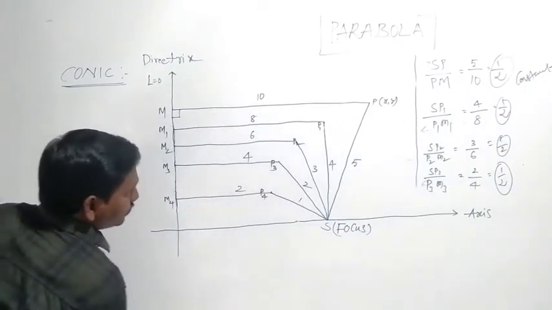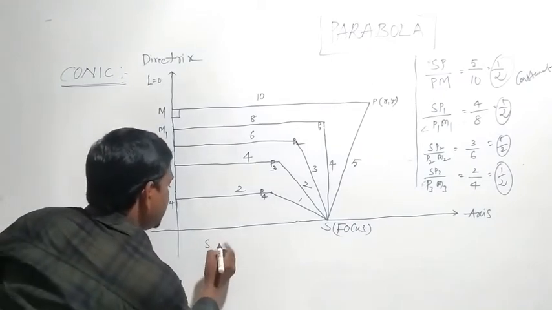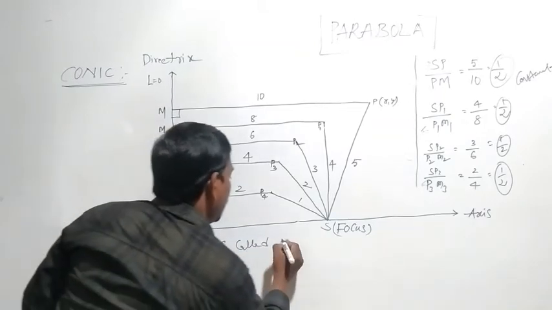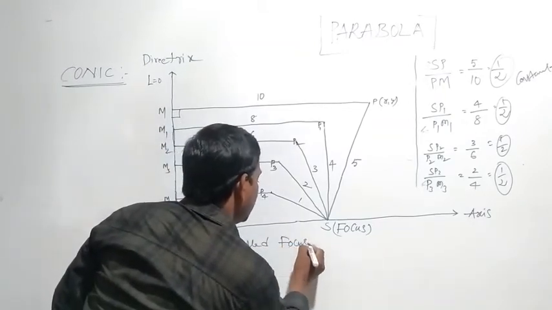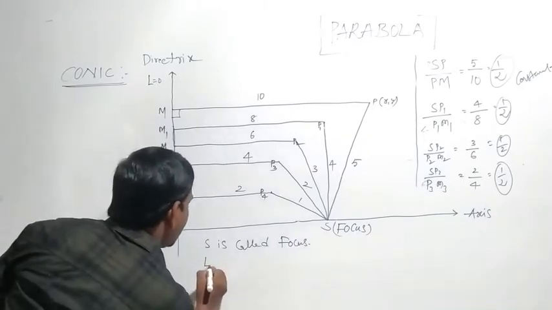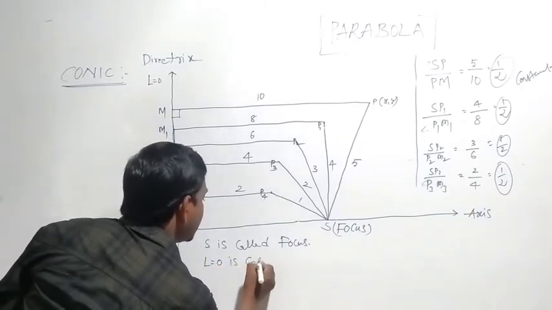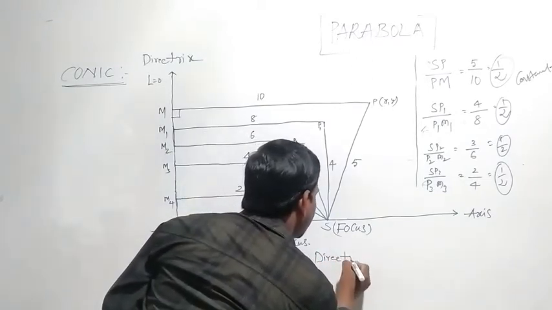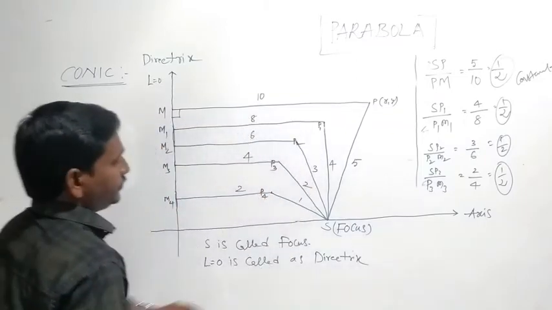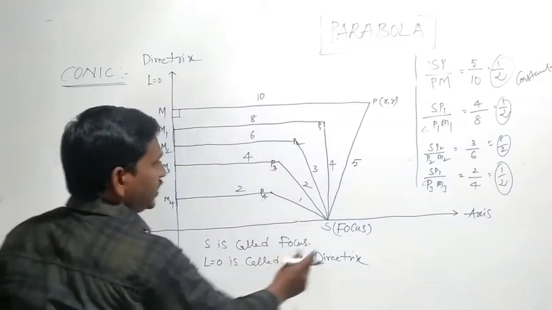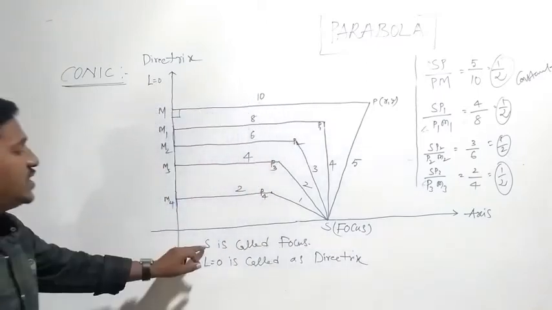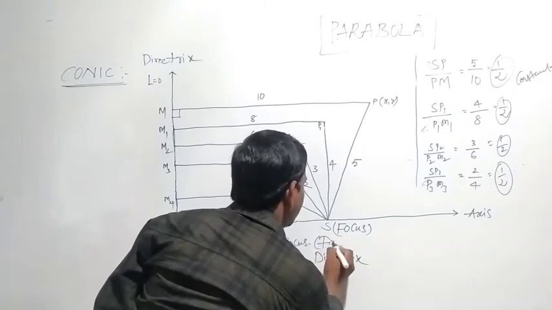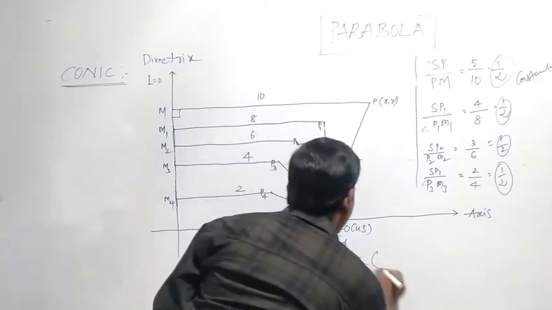Here S is called the focus, a fixed point, and L equal to 0 is called the directrix, the fixed straight line. Here the x axis is the axis.